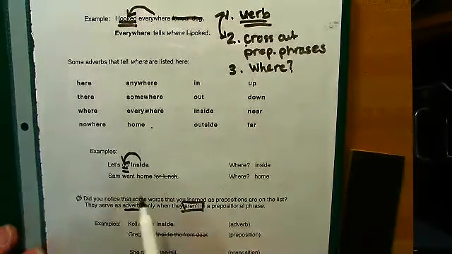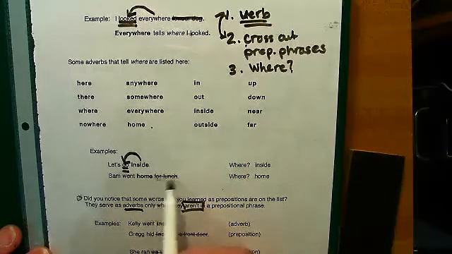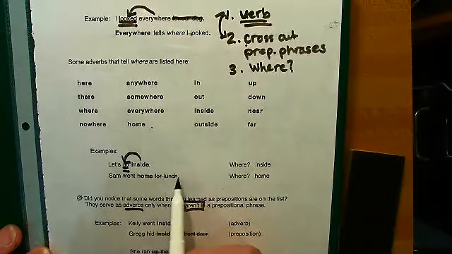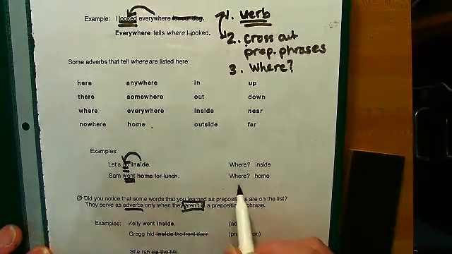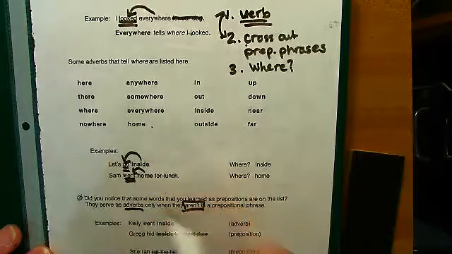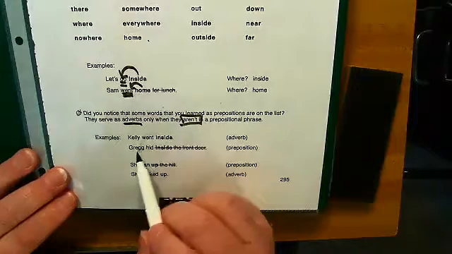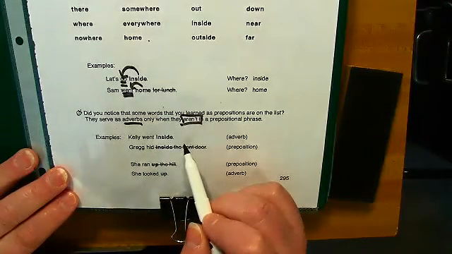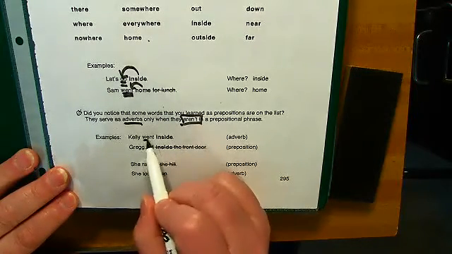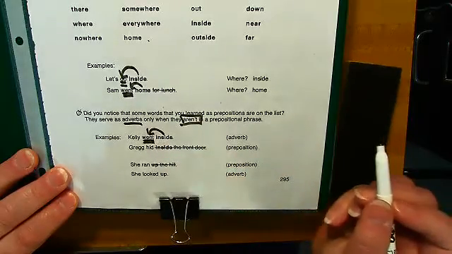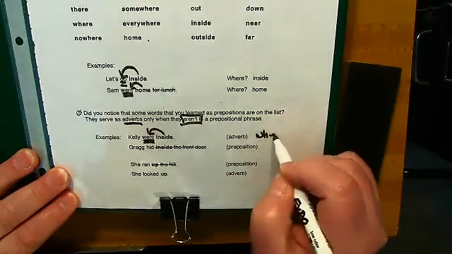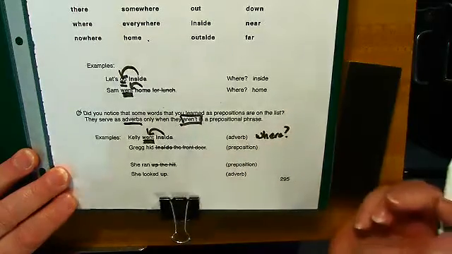There's my adverb. Sam went home for lunch. Well, you can see that for lunch is a prepositional phrase. So if we cross this out and we ask ourselves, where did he go? We know he went home. All right, let's do a few more examples and then we'll be done. Kelly went inside. Well, I don't see any prepositional phrases. So I know that this is my verb. So inside must be my adverb. Where did he go? He went inside.